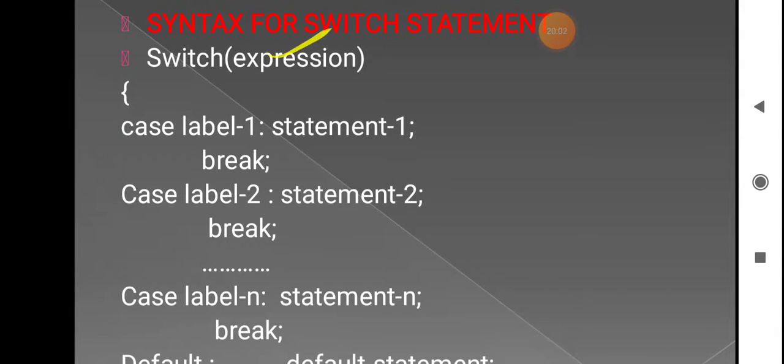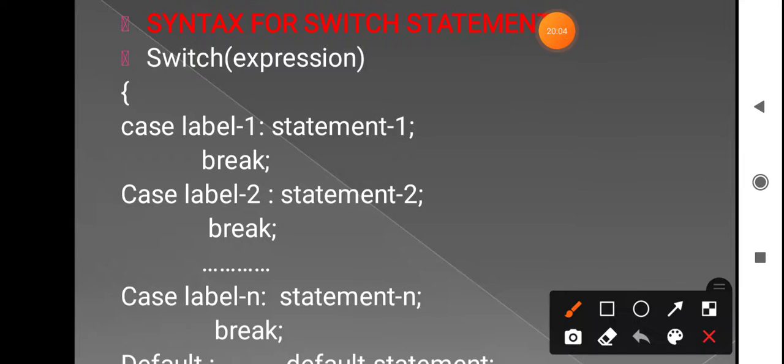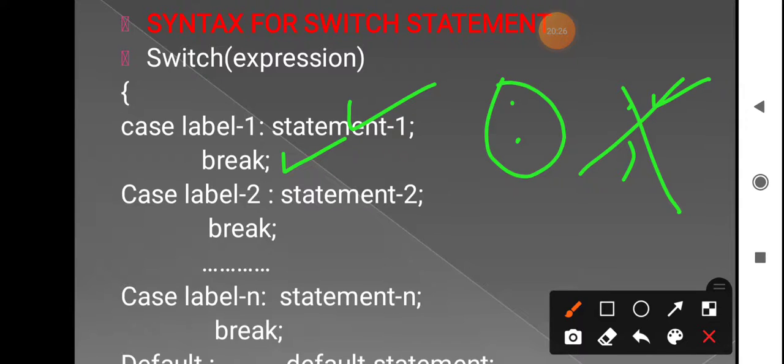So switch expression. So here, case label 1, statement 1 has to be executed. If it is executed, then you have to apply the break. Similarly for case label 2, semicolon, no, you should not put, you should put colon. If you give it like this, it is called a semicolon. We should not give that symbol. We should give colon after case label 1. Okay, so after that you have to write statement 1 followed by the semicolon.